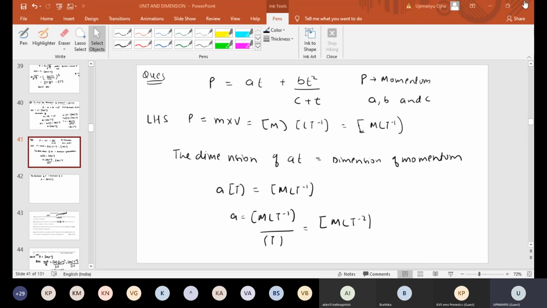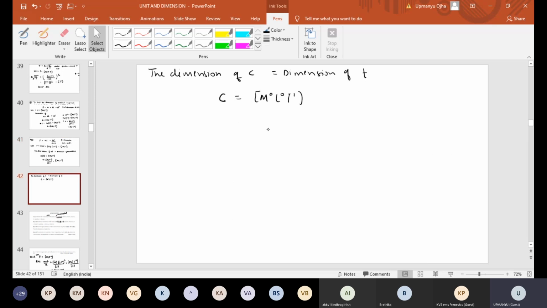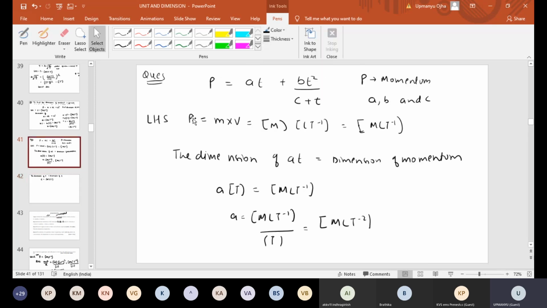Okay. Fine. So we got the dimension of C equal to T. Now next thing is what? This whole quantity, BT square by C plus T. The dimension of this whole quantity should be equal to the dimension of momentum.